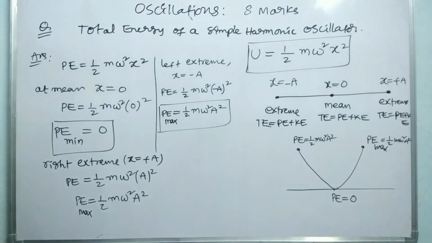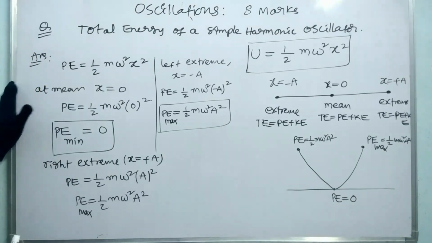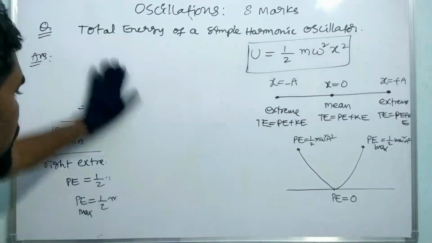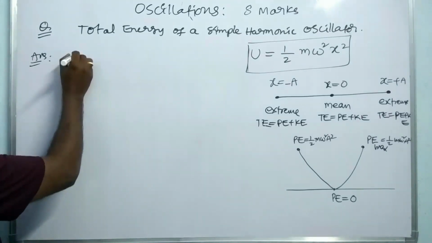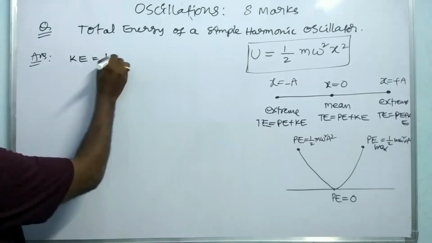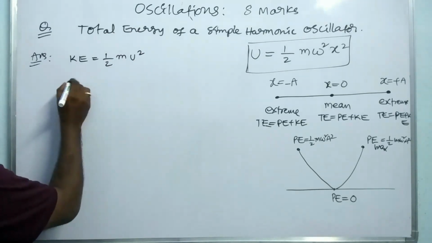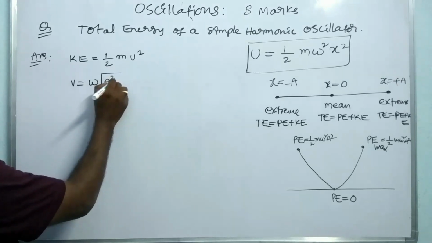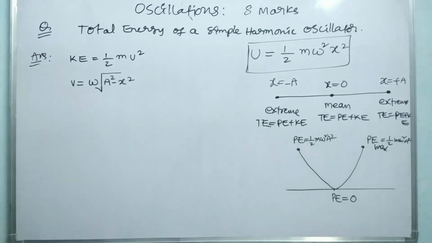Okay. Now coming to finding the kinetic energy of the particle. The basic equation of the kinetic energy KE is equal to 1 by 2 m v square. The velocity of the simple harmonic particle v is equal to omega into under root of A square minus x square. We already derived it in our previous videos.